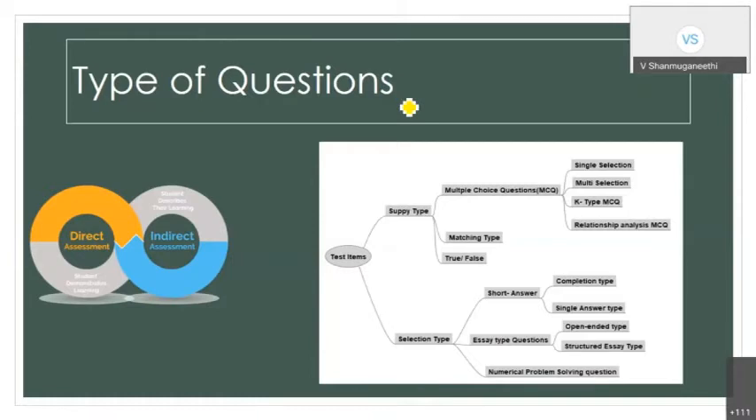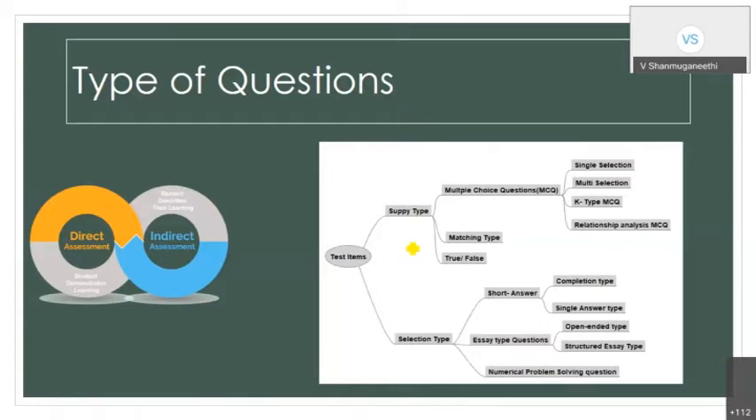In learning, there are two things we have to understand: one is learning, and the second is the learning experience. Both should be excellent, and then only will the student enjoy the session. They should have good learning as well as a good learning experience. Learning experience is indirect assessment, and learning is direct assessment. When I talk about direct assessment, we can use different types of test items.